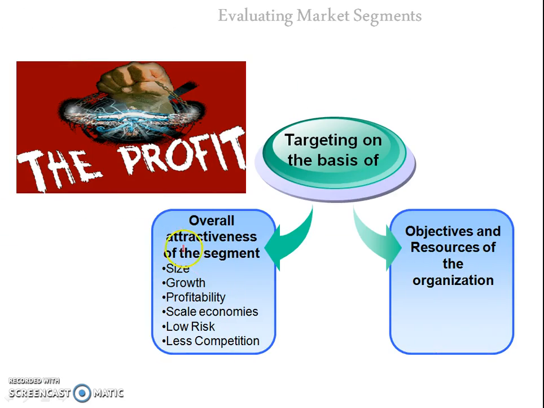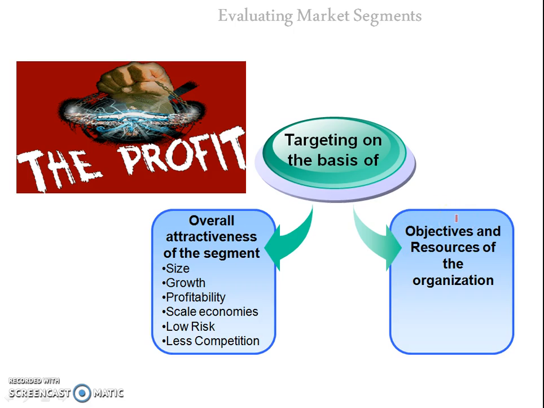While selecting the target market, two factors are majorly important. First is the overall attractiveness of the segment. Overall attractiveness is decided by the size of the segment, the growth opportunities present in the future, the profitability of the segment, and scale economies, meaning large scale operation should be possible so that cost effectiveness could be maintained. Then low risk and less competition should be there in the segment. All these factors together decide the attractiveness of the segments.